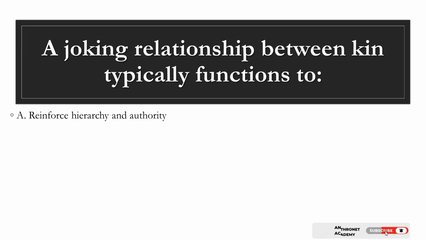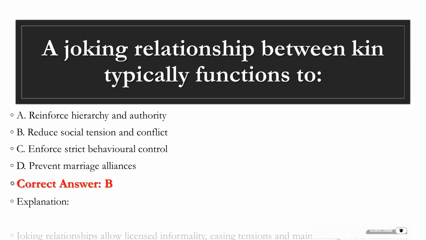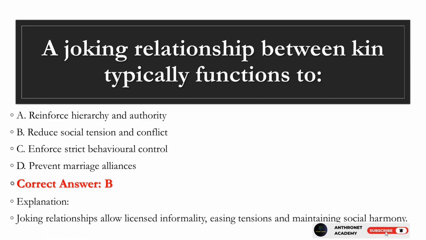Question 26. A joking relationship between kin typically functions to A. Reinforce hierarchy and authority. B. Reduce social tension and conflict. C. Enforce strict behavioral control. D. Prevent marriage alliances. Correct answer, B. Explanation. Joking relationships allow licensed informality, easing tensions and maintaining social harmony.